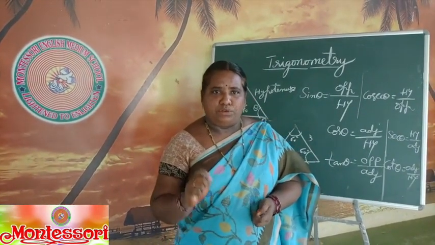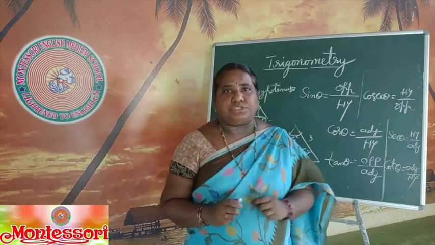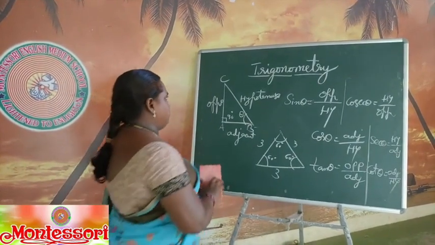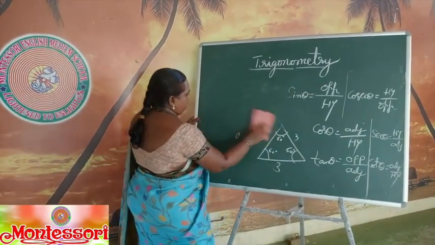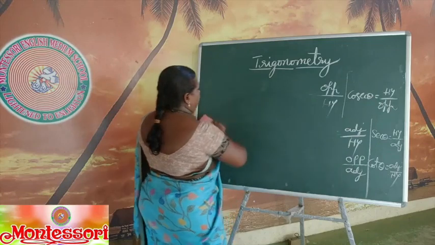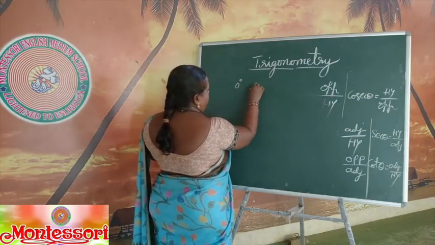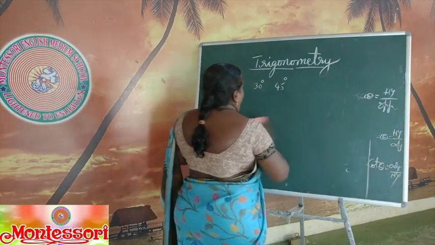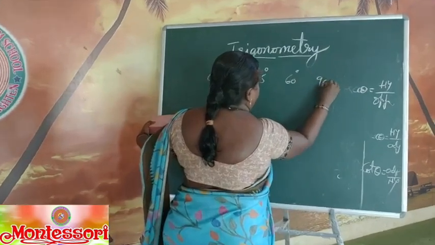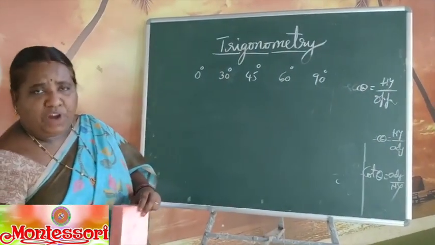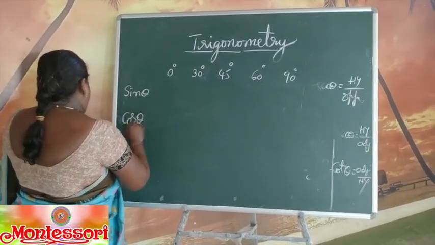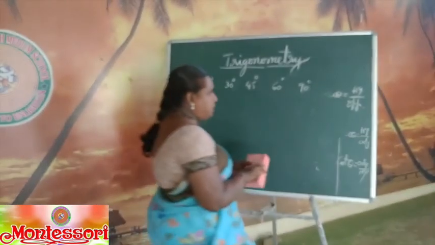For example, if you want to know the values for some definite angles, for example, there are some angles: 0 degrees, 30 degrees, 45 degrees, 60 degrees and 90 degrees. If you want to know the values, we have proof for this also. I'll explain the proof also.